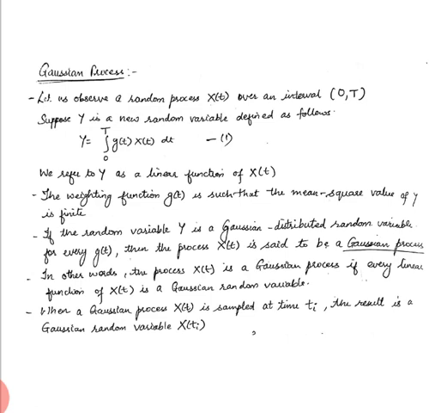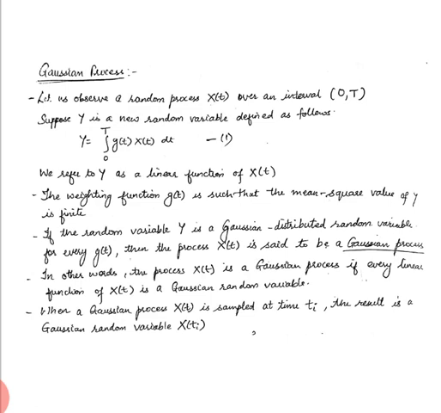that is, Y is equal to the integral, the observation integral from 0 to T, of g of t times capital X of t dt. Now we refer to Y as a linear function of X of t if it satisfies some criteria. The g of t is called the weighting function, and it should be such that the mean square value of Y is finite. So if g of t is such that the mean square value of capital Y is finite, then that Y is called a linear function of X of t.